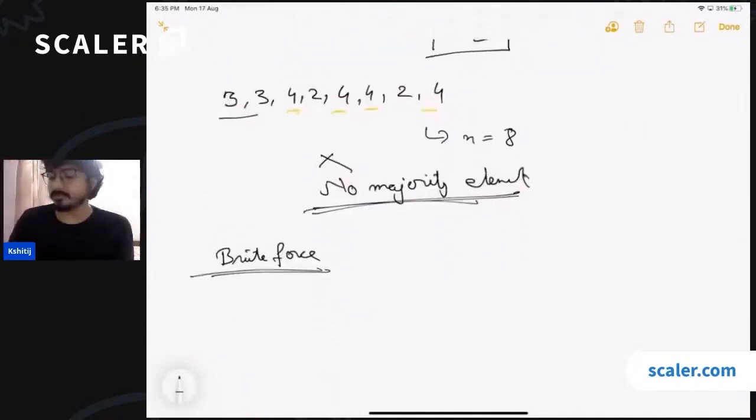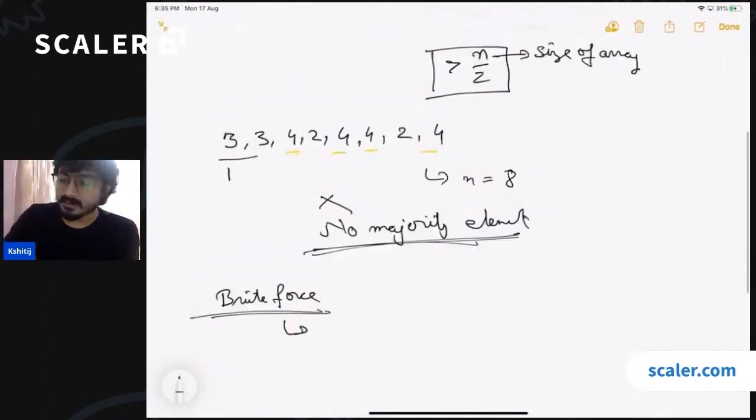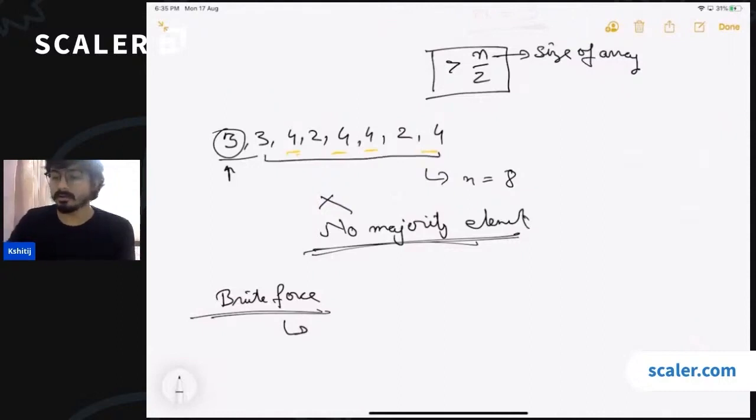So the brute force way to solve this problem, as proposed by Sai, is that you run 2 loops, and for every element you check the count of that element in the array. You will start from the first element, select it, then check in the remaining part what is the total occurrences of this element. If the total occurrences is greater than n by 2, you can return it. Then you will check for the next element, and so on.